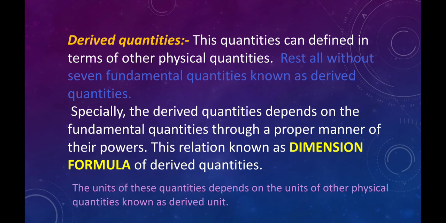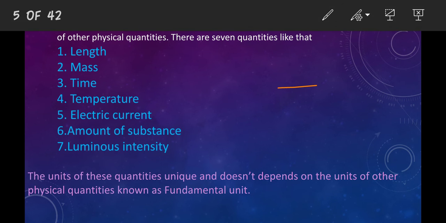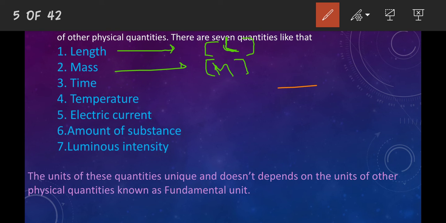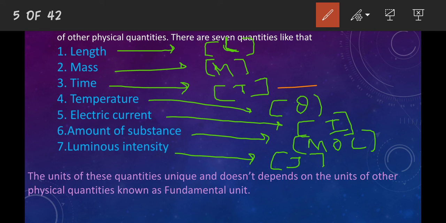The dimensions of these fundamental quantities are: for length, capital L; for mass, capital M, in square brackets, because all dimensions are written in brackets. Time is written as capital T, temperature as capital theta, and electric current as A, or it can also be written as I. Mole is written as MOL, and luminous intensity as J. So these are our fundamental dimensions.